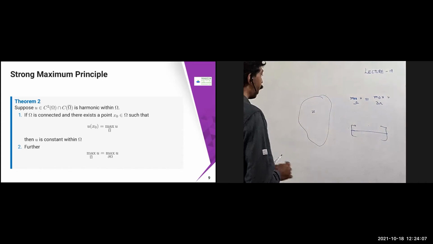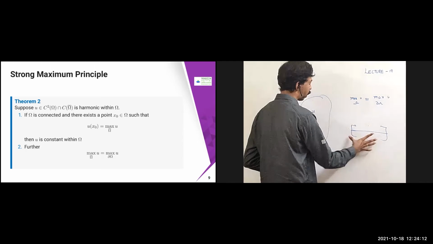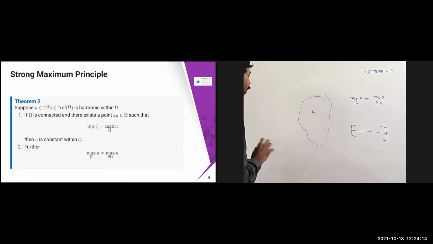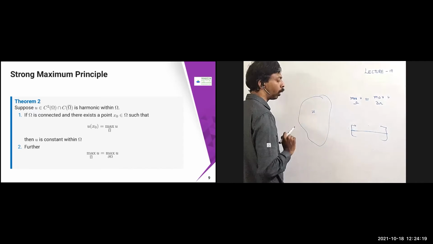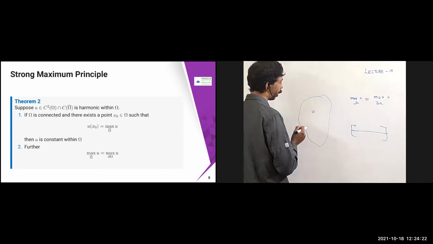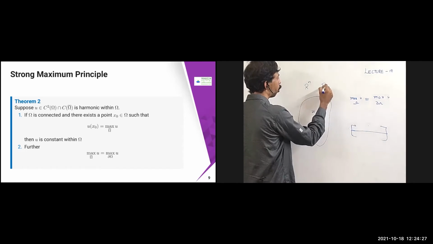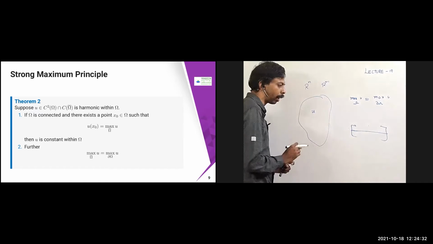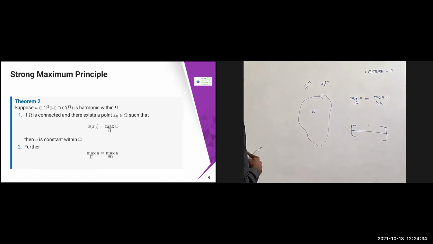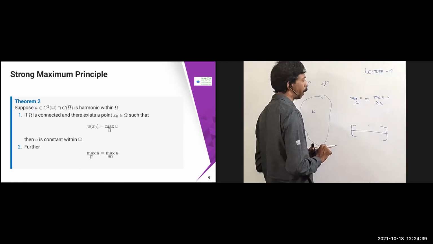So instead of searching over infinitely many points, you are going to search in only two places here. Now imagine the same thing for R power n. Suppose you want to search the entire region; you have reduced the dimension enormously, from R power n to R power n minus 1, because you are going to search only on the boundary, and the boundary is R power n minus 1. So your job is reduced a lot. This is used very beautifully in many problems in physics and other areas.